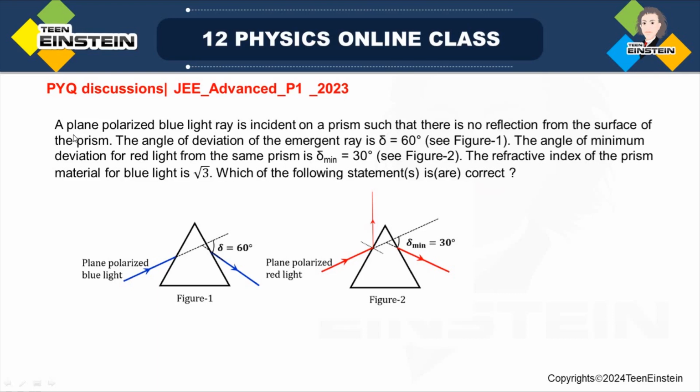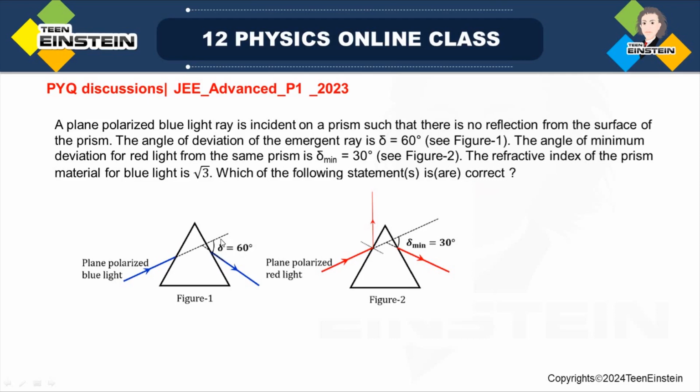So this problem says a plane polarized blue light ray is incident on a prism such that there is no reflection from the surface of the prism. The angle of deviation of the emergent ray is delta equal to 60 degree, which is shown in the figure. So this is the blue light, there is no reflected light here, and the angle of deviation from the other surface is